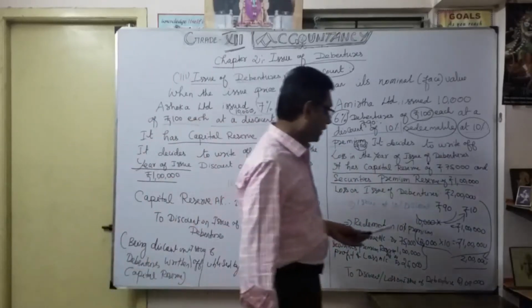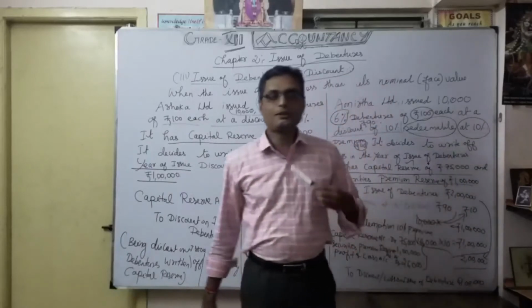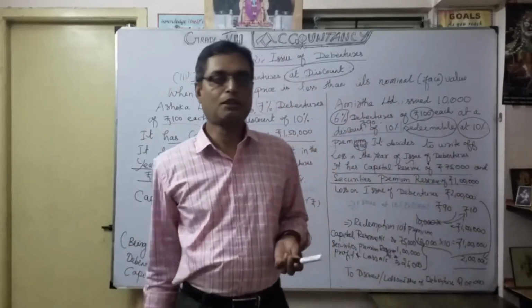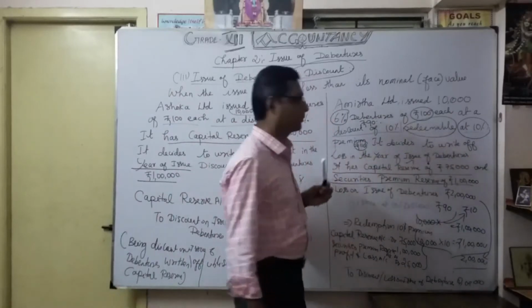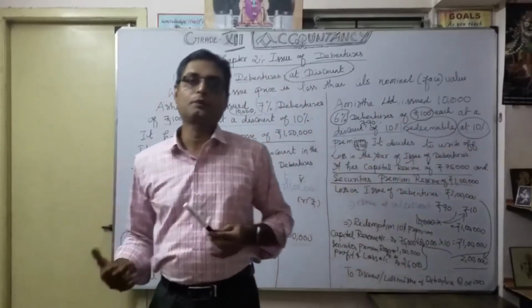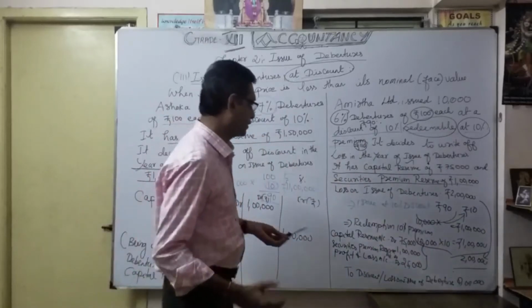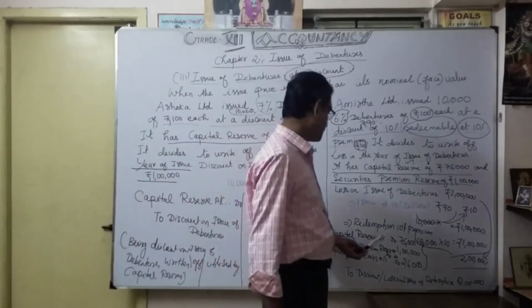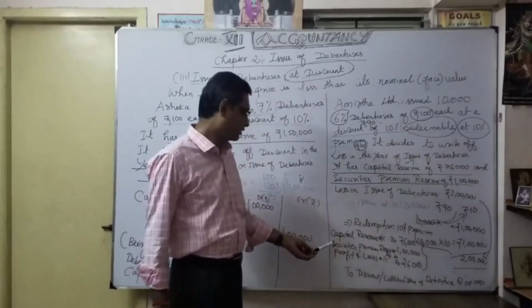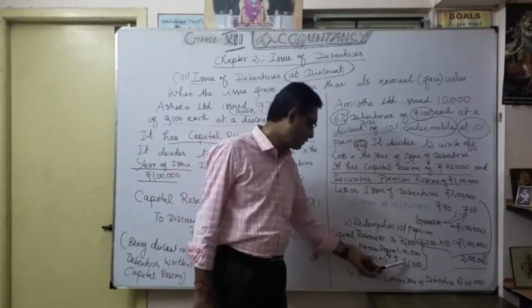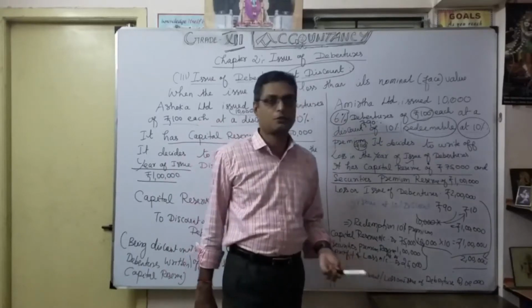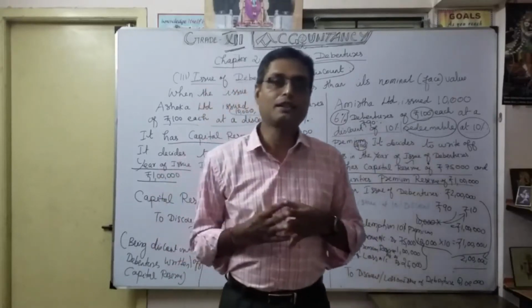Now understood how the 2 lakhs became. One is for issue at a discount, for which the company is losing 1 lakh. Similarly, we are going to repay at a 10% premium, so the company is again losing 10 rupees. So totally 2 lakhs. For that you are going to compensate with the help of capital reserve account 75,000, then securities premium reserve 1 lakh. So the difference is 25,000. We are going to utilize it from the profit and loss account. What is my profit during the year?